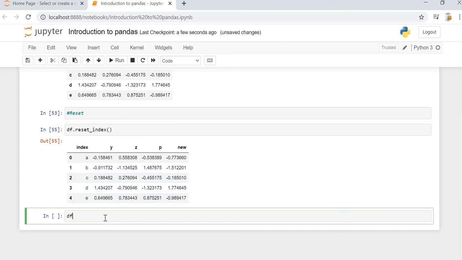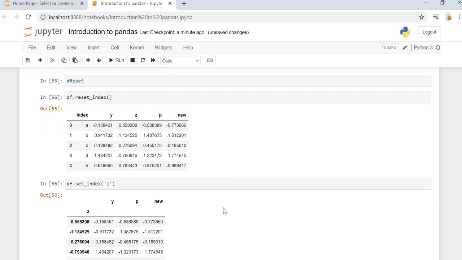How we can do that is df dot set_index, the function using which we can specify the index. If we specify z to be the index, then we can do that using this. So it is specifying z as the index, and y, z, p are the columns that we have.